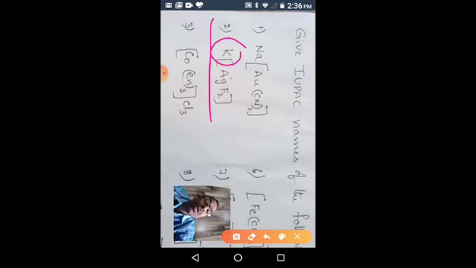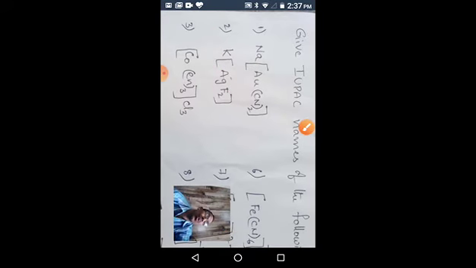So the counter ion is potassium. Since potassium is plus 1, this should be minus 1. That means the complex is an anionic complex. This is a coordination compound. How do you know? We have square brackets. By observing square brackets, we know symbolically that it is a coordination compound. Then, while giving the name, first we have to identify the central metal atom. Silver is the central metal atom.